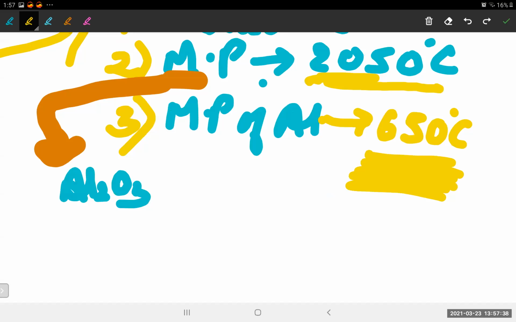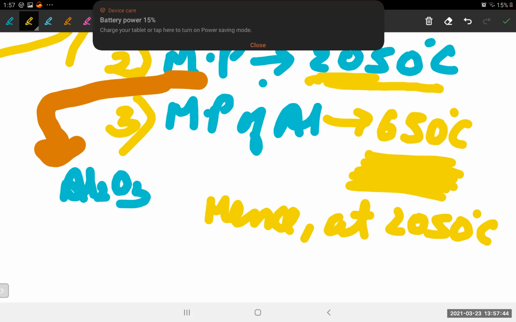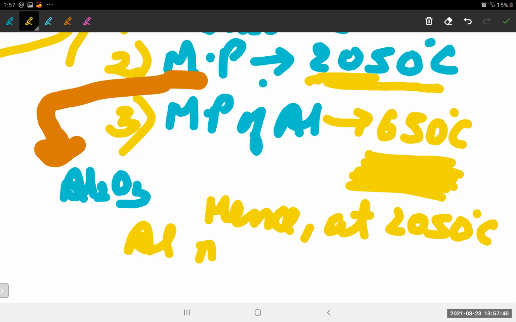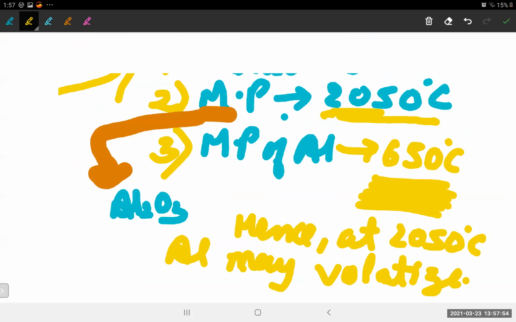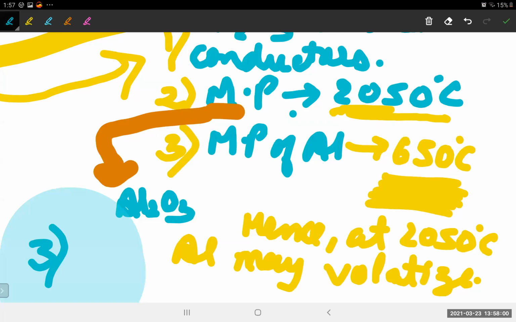Hence, at 2050 degrees Celsius, aluminium may volatilize. That means evaporate. So, the third difficulty is that a large amount of energy is required, isn't it? Large energy required. I'm just writing like this. You all write it fair in a register, okay?